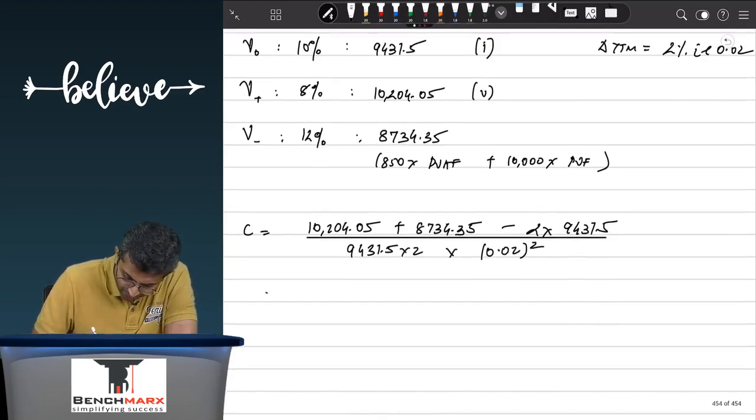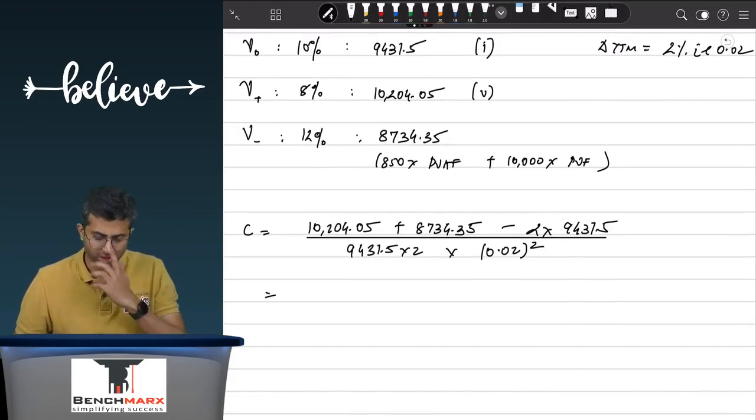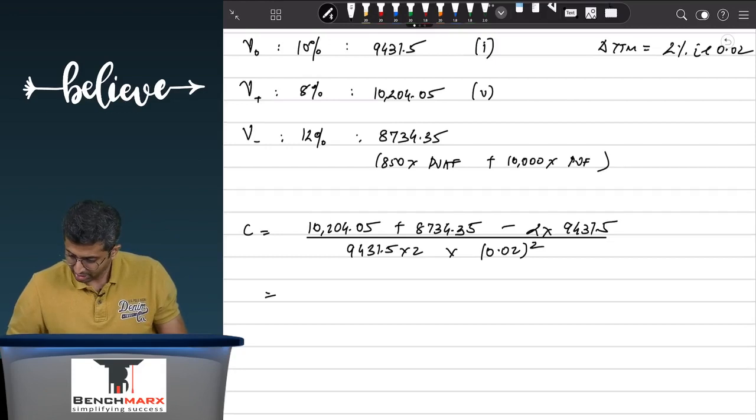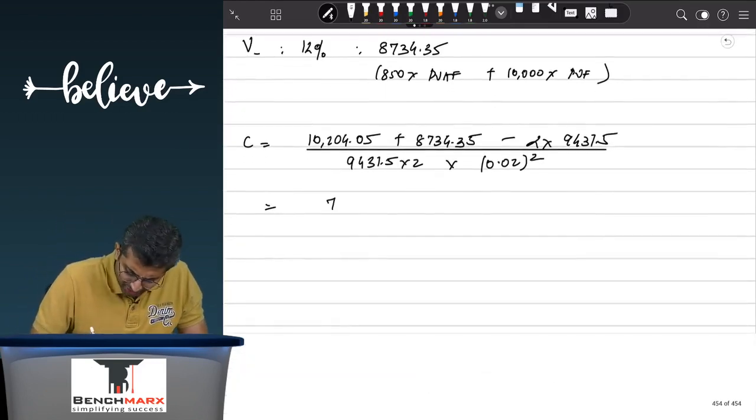So if we do the workings, the numerator over here is 10,204.05 plus 8734.35 minus 9431.5 into 2, which comes to, I think, 75.4.